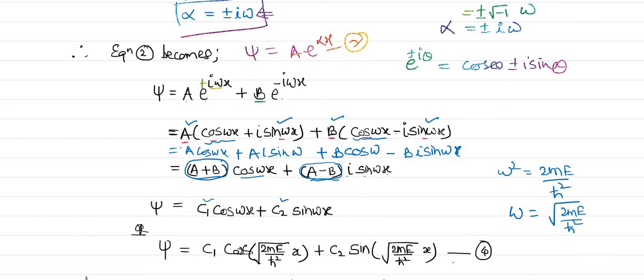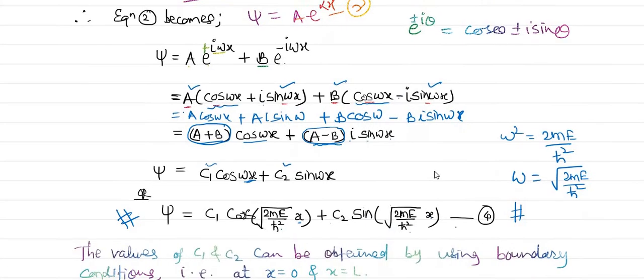So substituting the value, c1 cos under root 2mE by h cross square into x, where x is outside the square root but inside the theta, plus c2 sin under root 2mE by h cross square x. This is the general solution for our Schrodinger equation for the electron or the particle present inside the box. Let us name it as equation number 4.